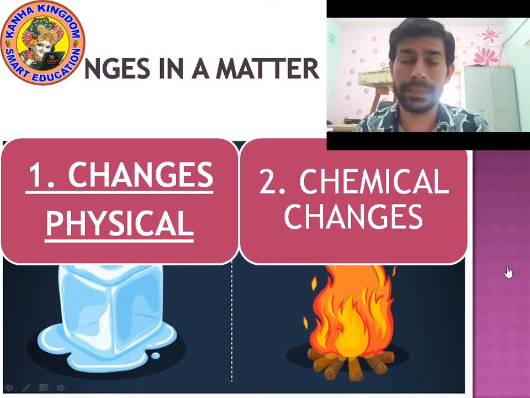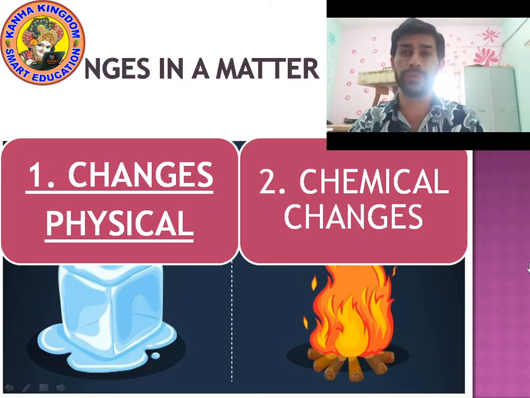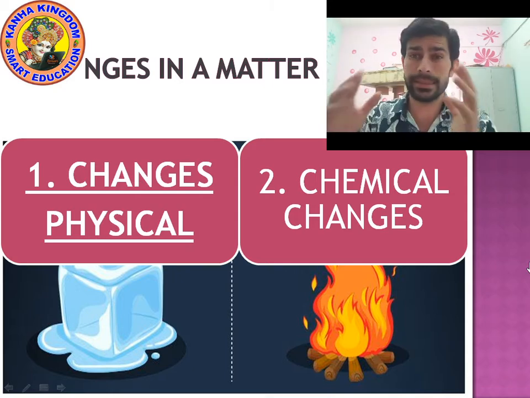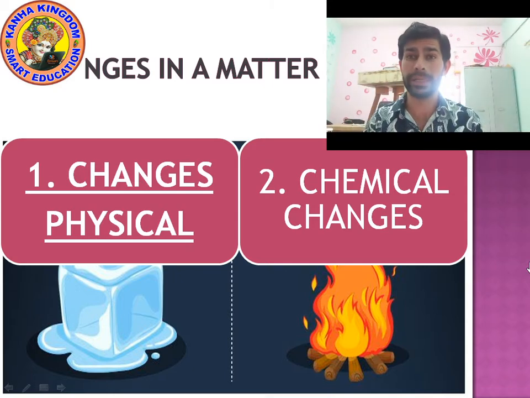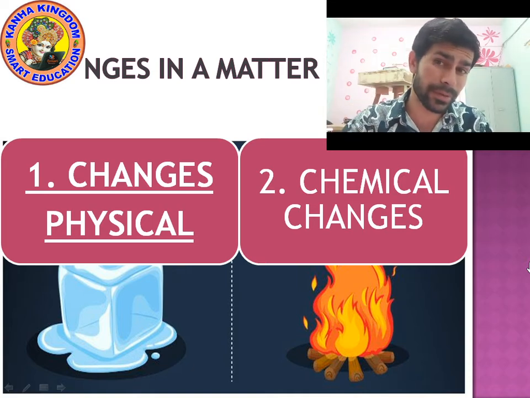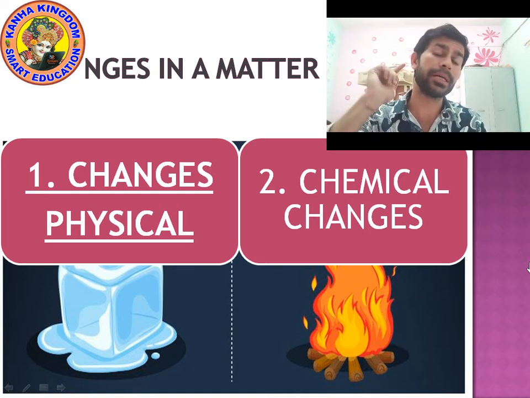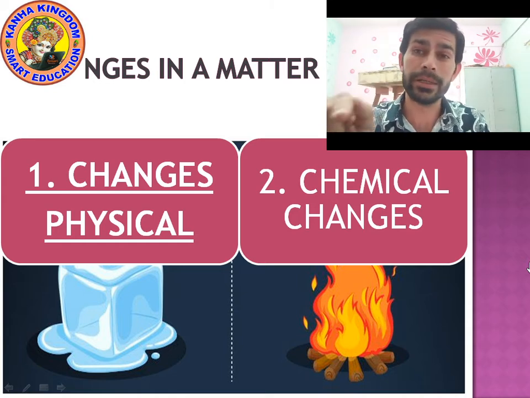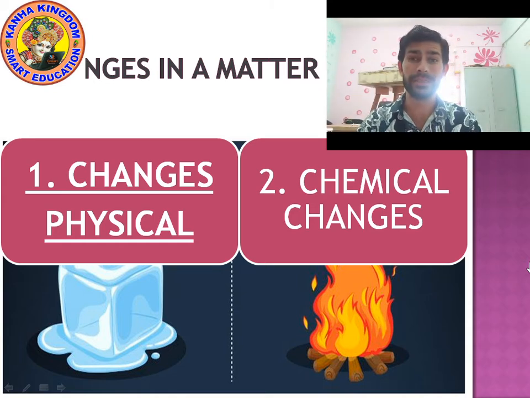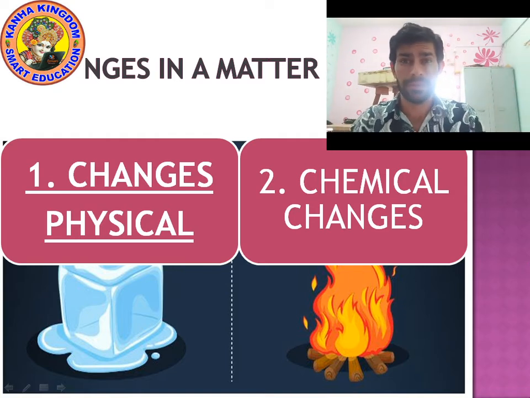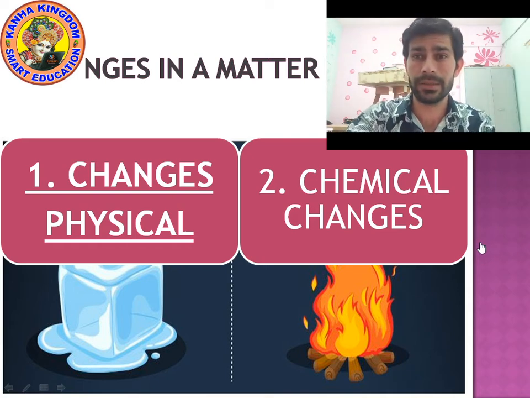Now look at the screen. As I have shown you, melting of ice is a physical change and burning of wood is a chemical change. Now the question is why? Why is melting of ice only a physical change? Why is it not a chemical change? Why is the burning of wood a chemical change? Why is it not a physical change? These two topics we will discuss in detail with a lot of examples. So let's begin.